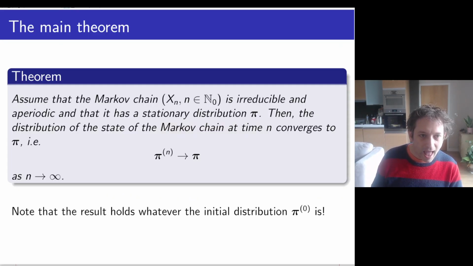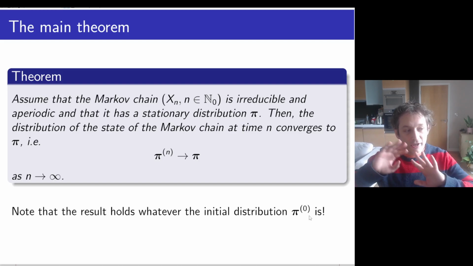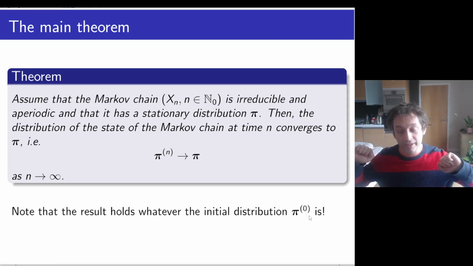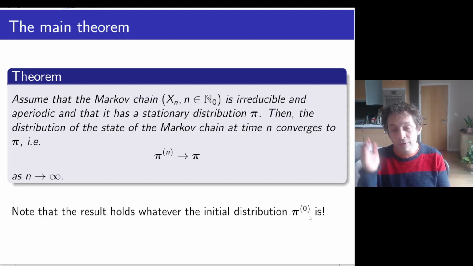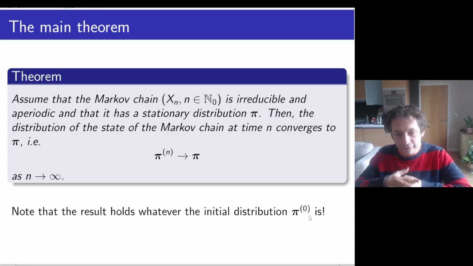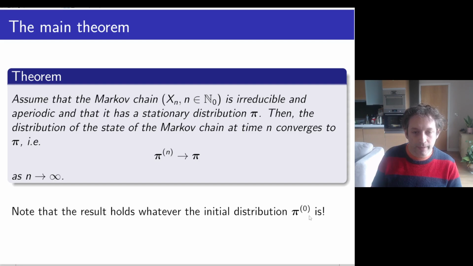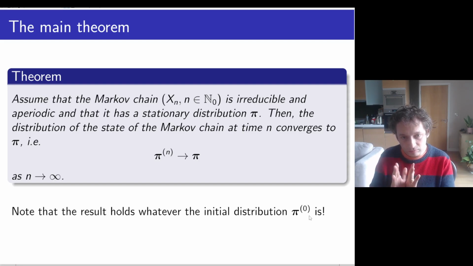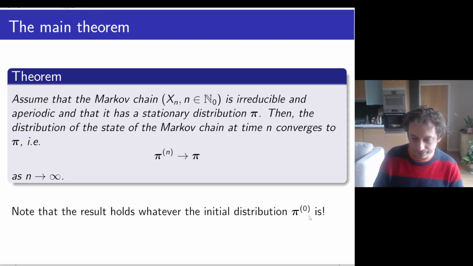So we'll try and look at the proof. Oh, before that, yes, worth mentioning an extra small detail. This holds true whatever the initial distribution is. So pi 0 can be anything. This is why it doesn't actually feature in the statement, because it's not particularly relevant. You can start at 1, you can start at 2, you can start at 3. Things kind of mix up, and your convergent probability is the same. It's always pi. This works when you're irreducible and aperiodic and have the stationary distribution. We'll see in the next session that if we remove these two, the theorem changes. Let's put it like that.